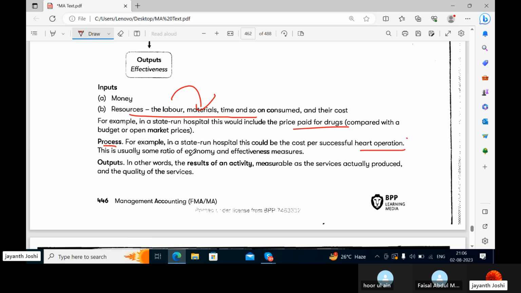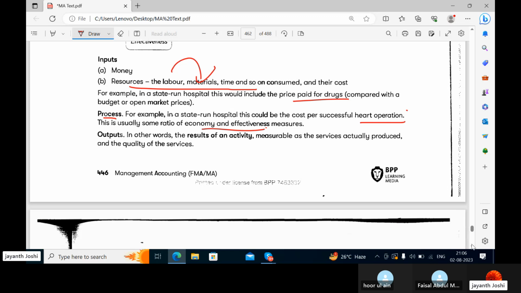This is usually some ratio of economy and effectiveness measures. That means how much cost you are paying for one heart operation in a state-run hospital and how much you are paying in a private hospital. That you can compare. So there comes the economy and effectiveness. A state-run hospital is going to give you good, reasonable service. There cannot be a compromise with any patient anywhere in the world, and also it's going to be economical. Outputs, in other words, are the results of an activity, measurable as services actually produced and the quality of services.